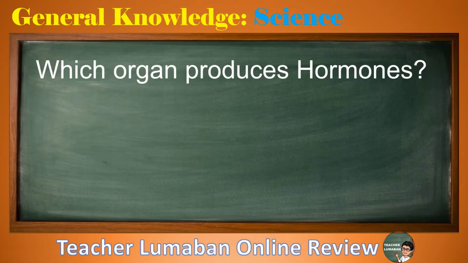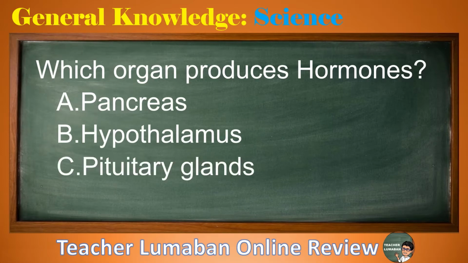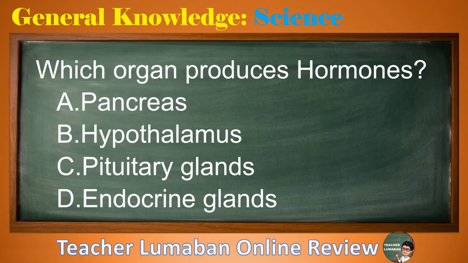Which organ produces hormones? Letter A, pancreas. Letter B, hypothalamus. Letter C, pituitary glands. Letter D, endocrine glands. Choose the suitable answer to the following choices in 5 seconds. 5, 4, 3, 2, 1.